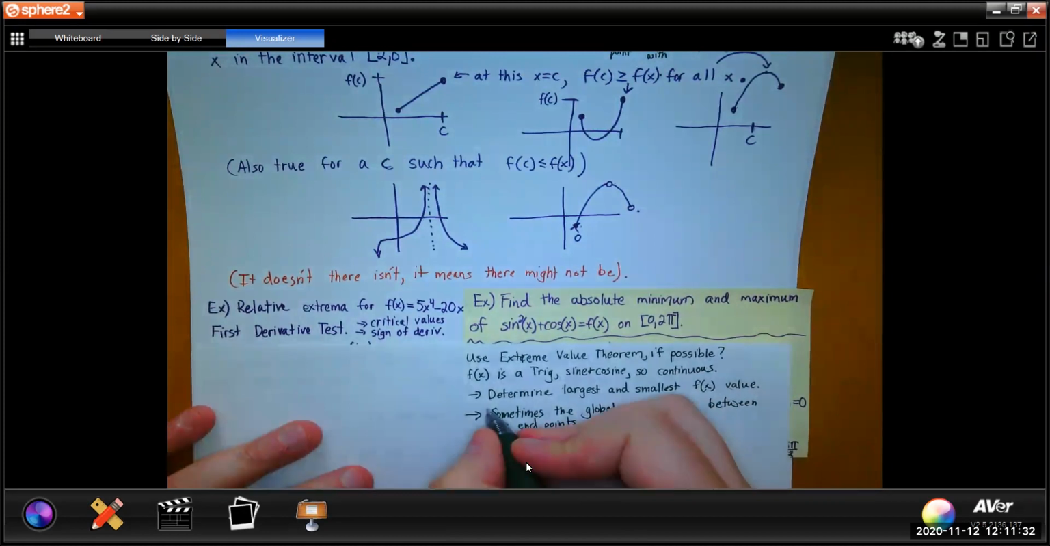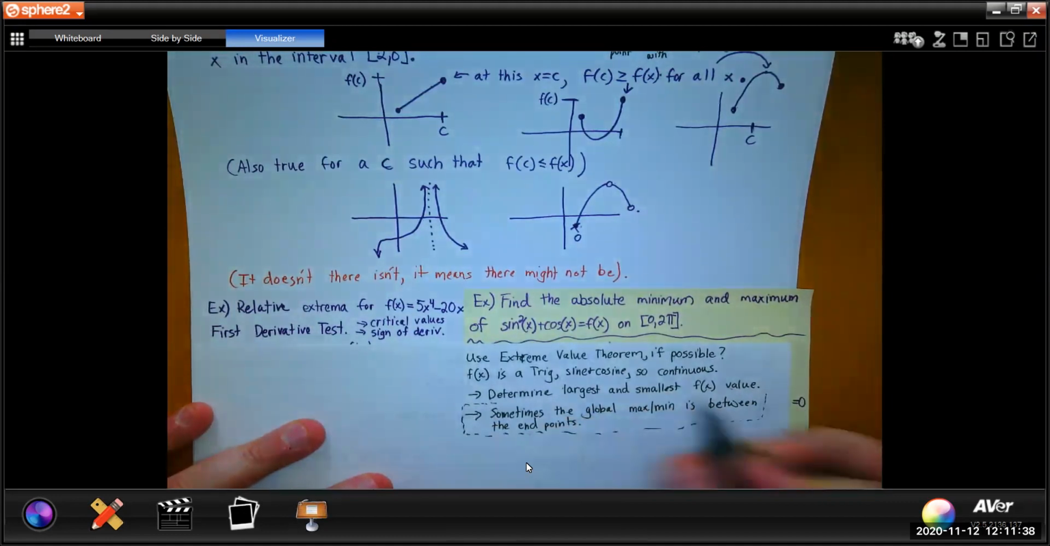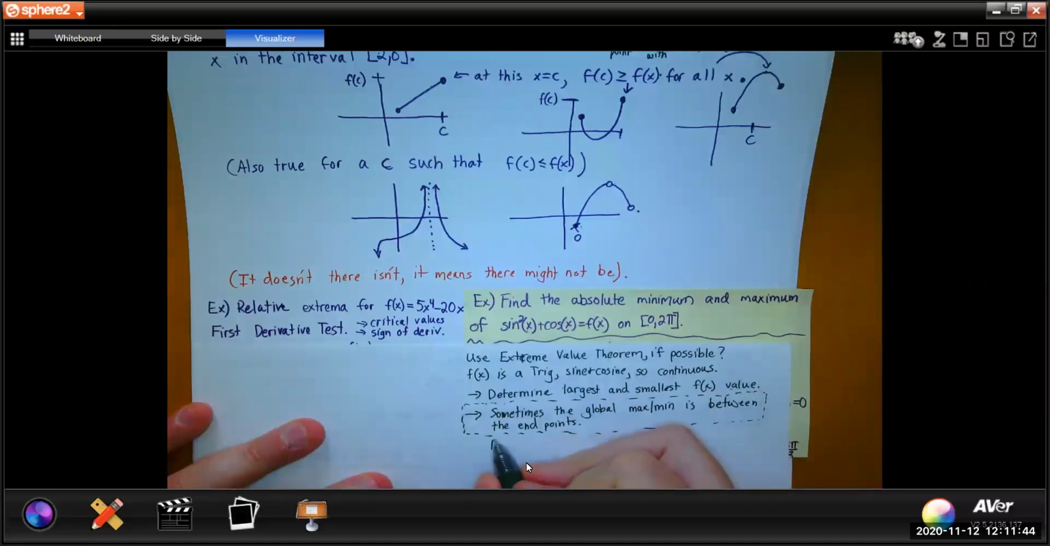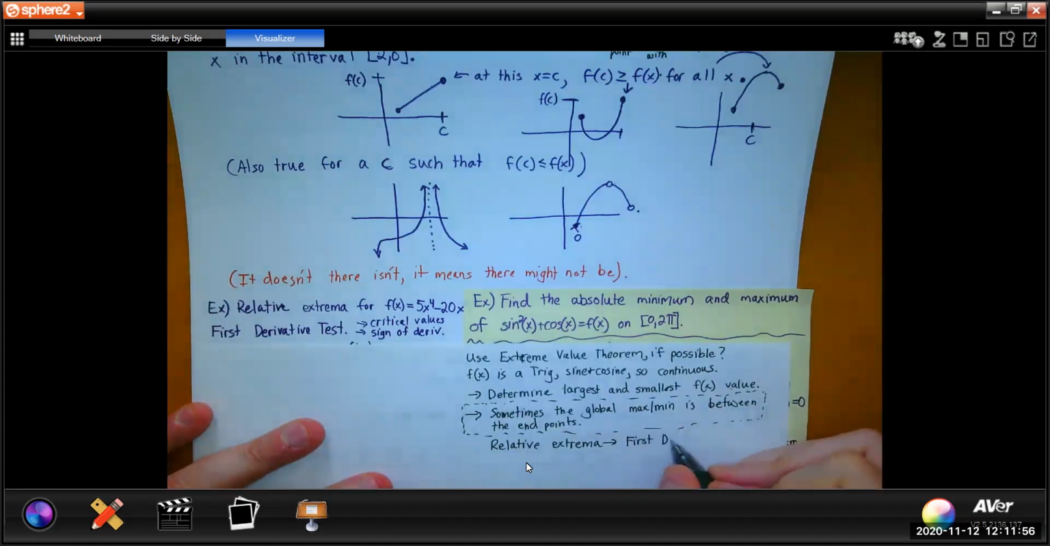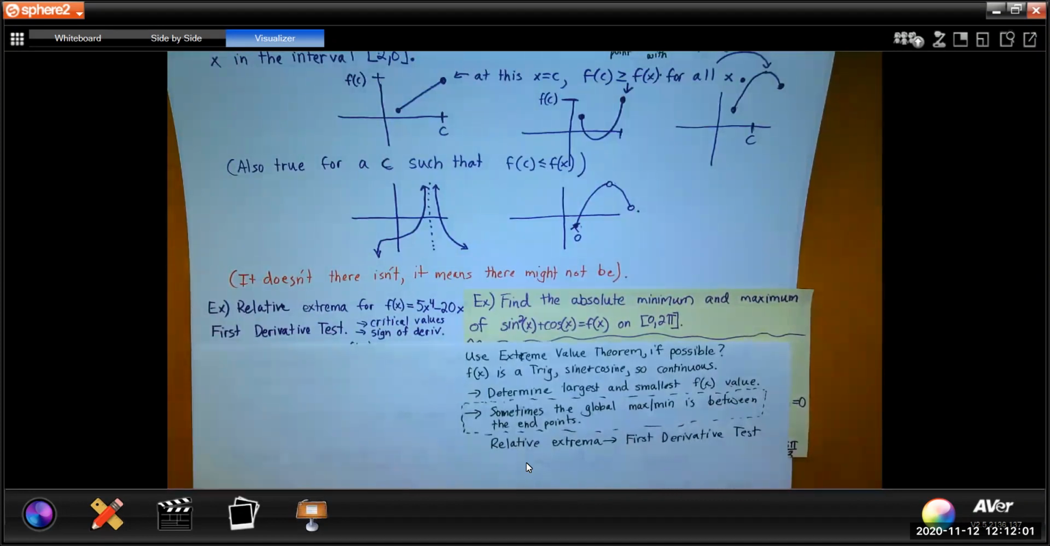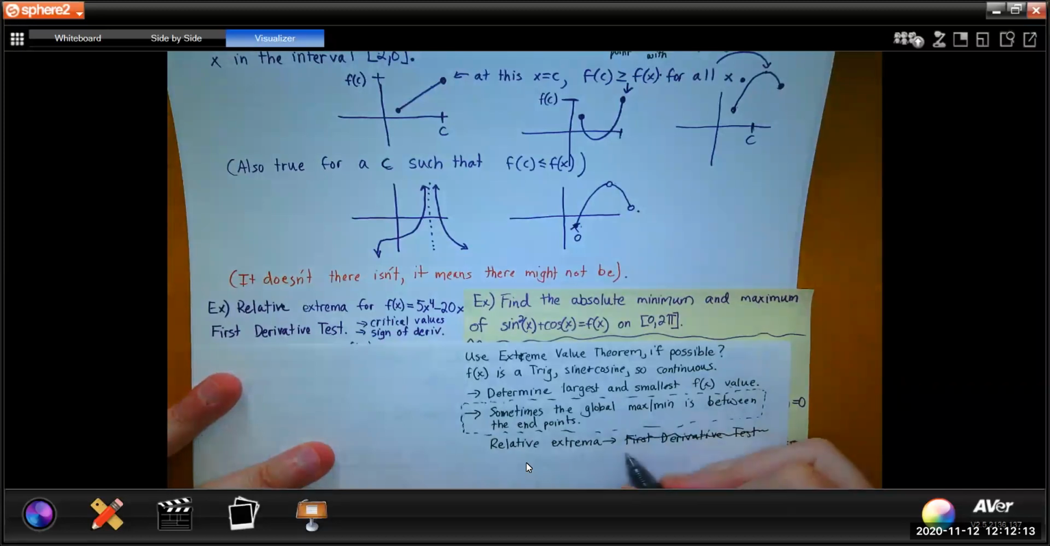So this right here requires some more thought, but not a whole lot more thought, because we've actually talked about this already. This is talking about relative extreme values. So we can use the first derivative test. Actually, we're not going to use the first derivative test because the first derivative test does more than we need. We don't actually care if it's a relative minimum or maximum a whole lot. All we care about is where.